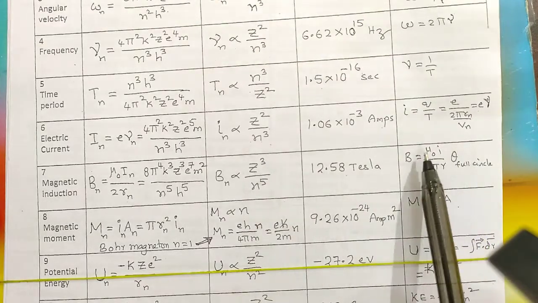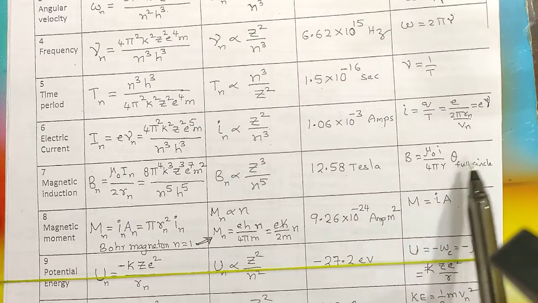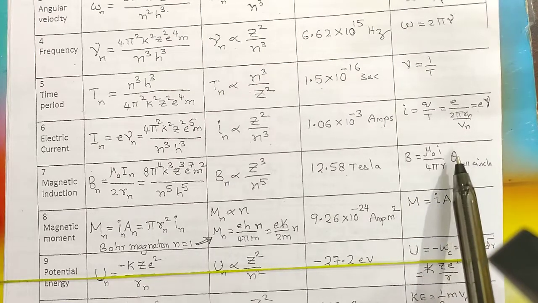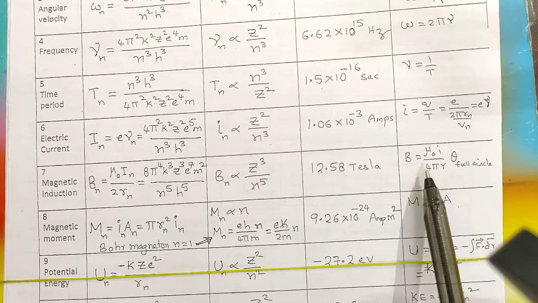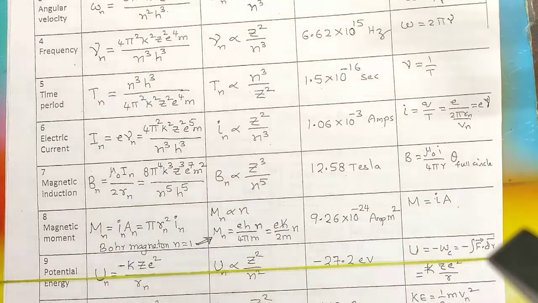And this has been derived by taking the formula B is equal to mu naught I by 4 pi r, and theta should be taken in radian mode. You write 2 pi here, 2 pi cancels 4 pi 2 times. That is the expression used here.